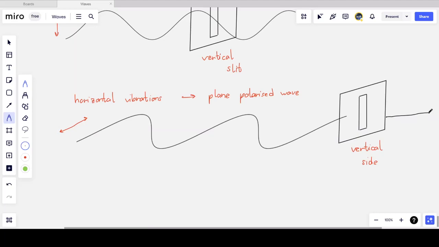It's a very narrow slit. I'm exaggerating the size, but it's a very narrow slit. And so only a straight line passes through. The wave doesn't travel through this vertical slit. This whole process is called polarization.